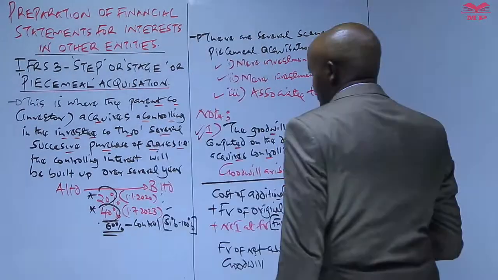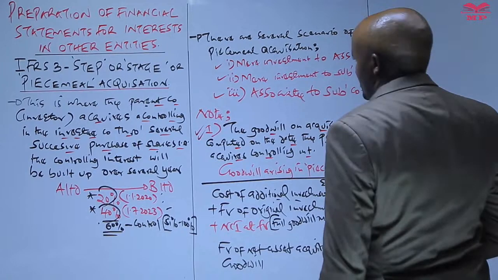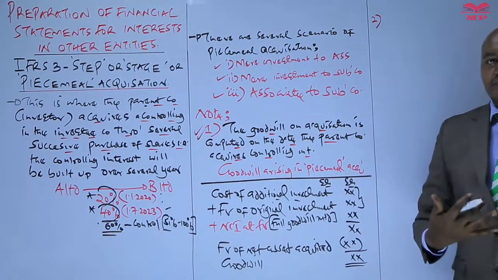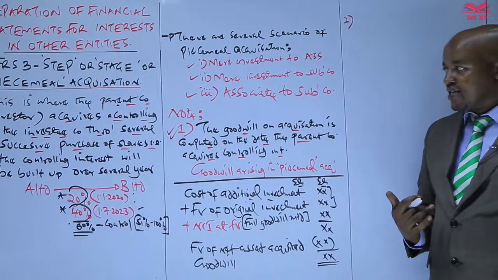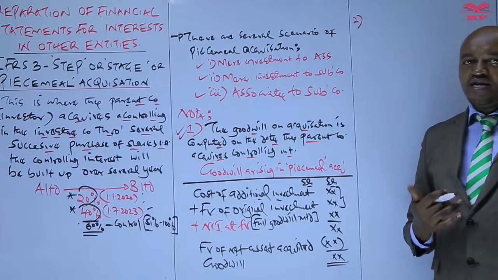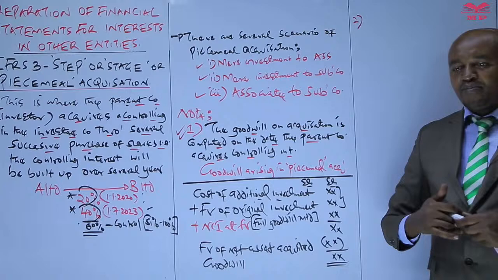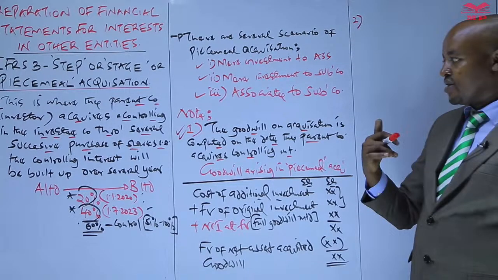The other point, point number 2, is that when preparing the consolidated income statement or the group income statement, the status of the company during the year will determine how you are going to prepare the group account, or how you are going to take into account the result of that particular subsidiary.